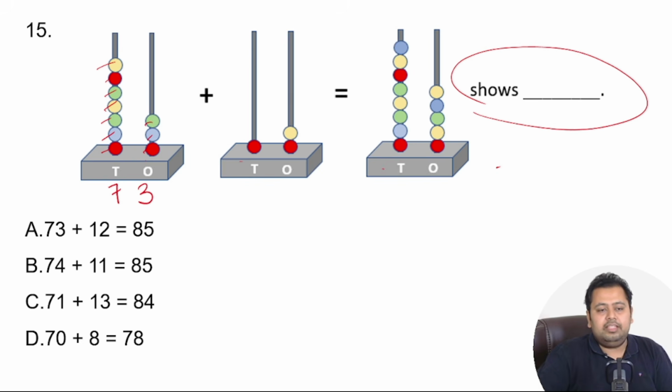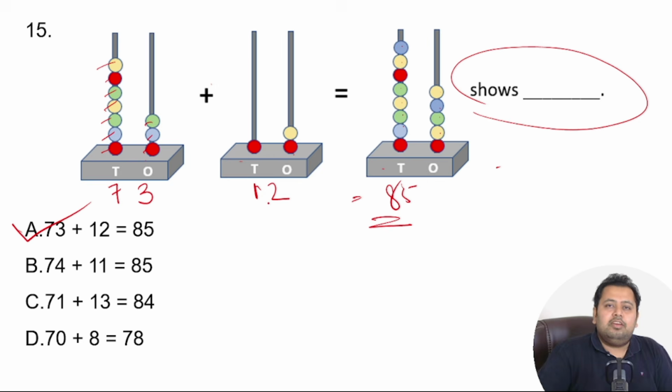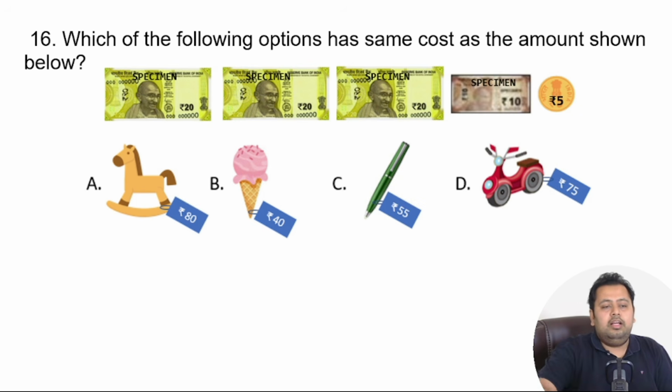So this is 73 plus this is 1 and this is 2, right? And this equals 1, 2, 3, 4, 5, 6, 7, 8 and 1, 2, 3, 4, 5. So this is nothing but 73 plus 12 equals 85. The correct answer is A. That is 73 plus 12 equals 85. If you have got it correct, give yourself a star and we move to the next question.